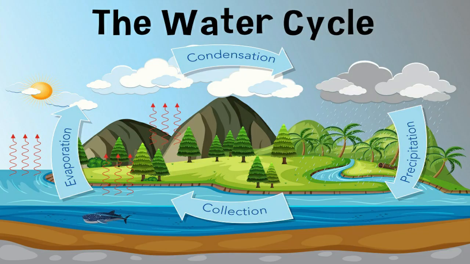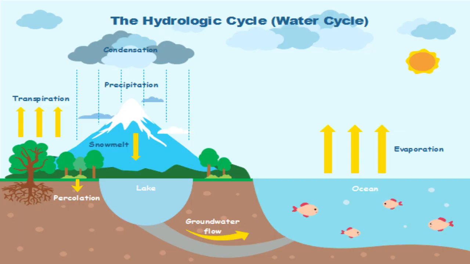The water cycle is also known as the hydrological cycle, which describes the continuous circulation of water from the Earth's surface to the atmosphere, then back to the ground. Water goes through all the three states: solid, liquid, gas. The water cycle includes the processes of precipitation, condensation, evaporation, transpiration. Now let us understand the process of the water cycle.